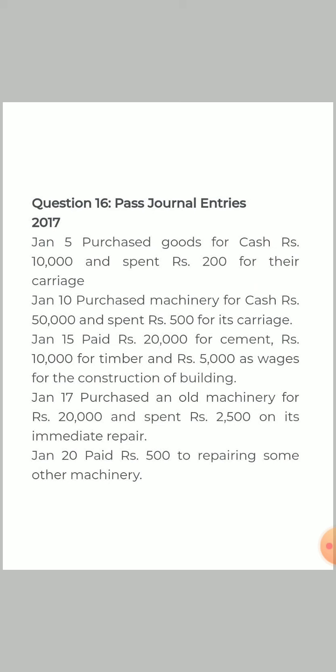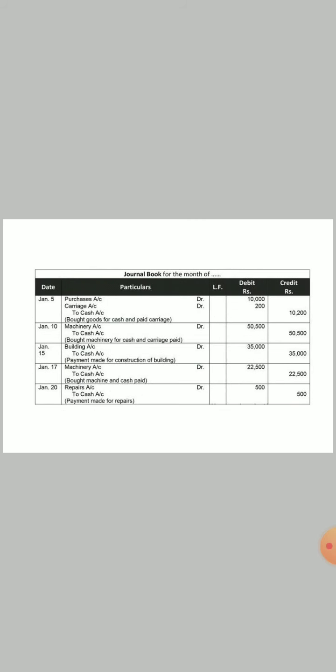Next is paid 500 for repairing some other machinery. Then it will be repairs account, not machinery account, because the machinery is now in use. If you get some repair done before using that particular asset, then it is debited to that machinery account. But if any repair is done afterwards, then it will be debited to repairs account itself because it is a revenue expenditure. So the journal entries will look something like this.